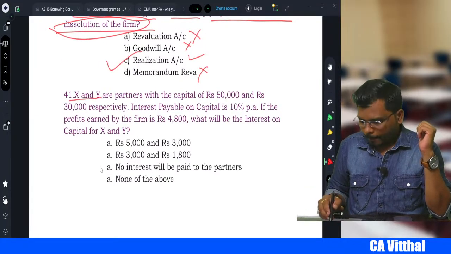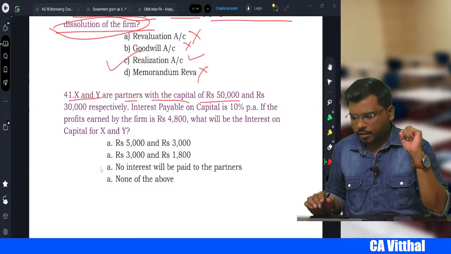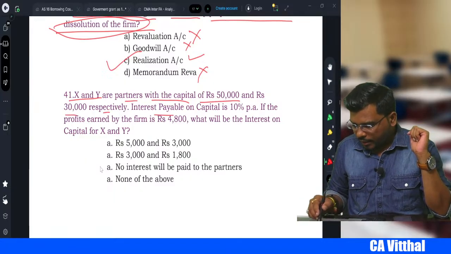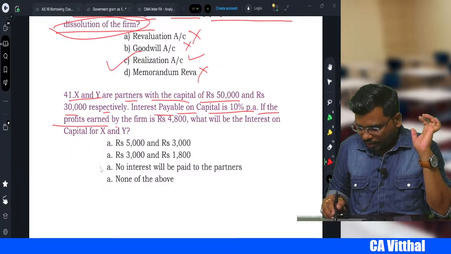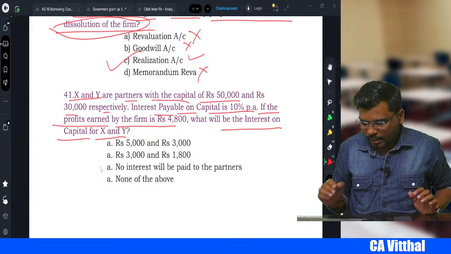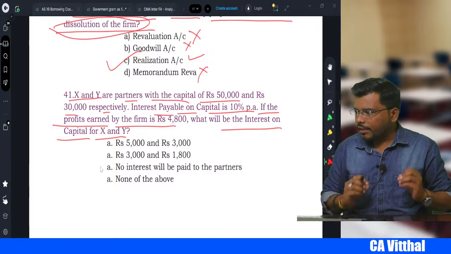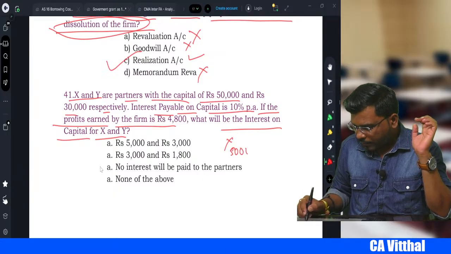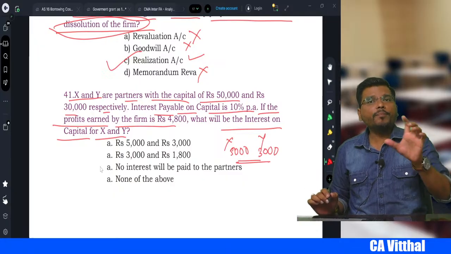X and Y are partners with capital of 50,000 and 30,000 respectively. Interest payable on capital is 10% per annum. If the profit earned by the firm is 4,800, what will be the interest on capital for X and Y? It's very, very beautiful. If you calculate the interest per annum, for X it will be 5,000 and for Y it will be 3,000. Total interest on capital will be 5 plus 3, which is 8,000.